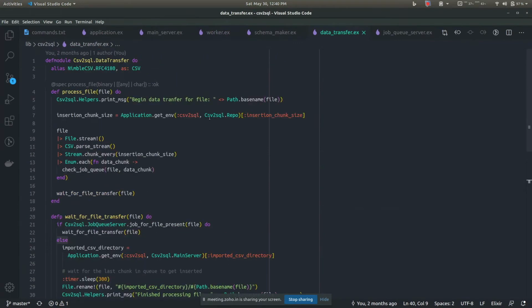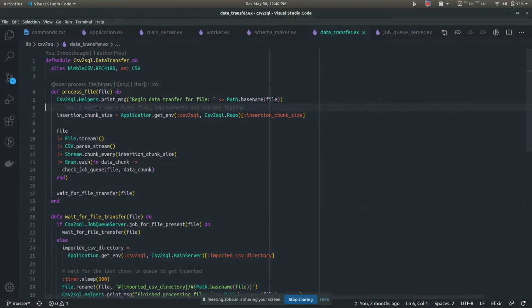Regarding inserting data into the database, one approach could be reading each of the CSVs row by row and inserting the rows. But a better thing that I found, if you are inserting a bulk amount of data, is this: I have used Ecto for accessing the database, by the way.